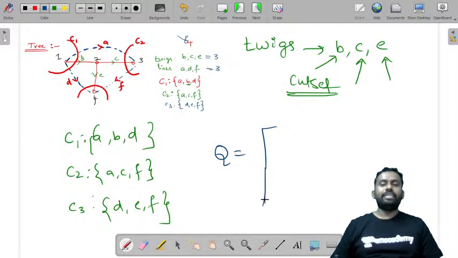What is the Q matrix? It is a cut set matrix. Now, how do you determine the size of this matrix?